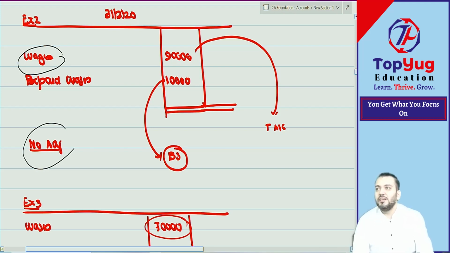Pre-received income. I said think like this: pre-received income is an asset or liability? Liability. Liability will be debited or credited? Credited. So income account debit to pre-received income. Done. Think in this way, okay? Simple. Income account debit to pre-received income. Income account debit: increase or decrease in income? Pre-received income means what? Income received in advance. It is not an income of current year. So income will decrease or increase?